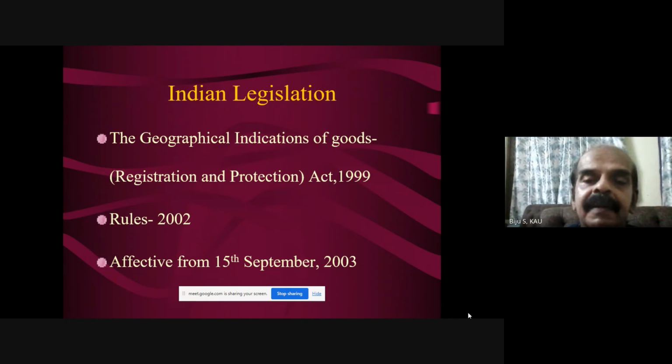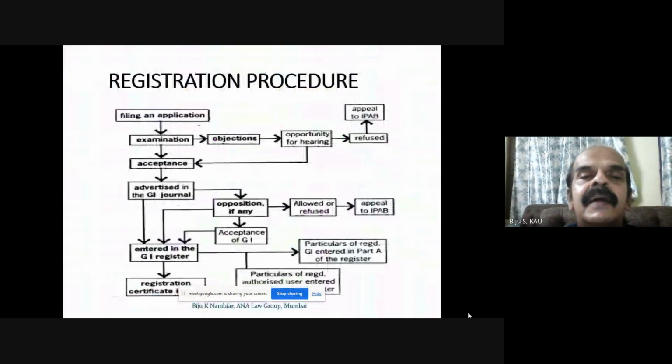The procedure is as you can see on the screen. First, filing an application. There will be a board that examines it. If there are some objections, then we wait for the court procedure.